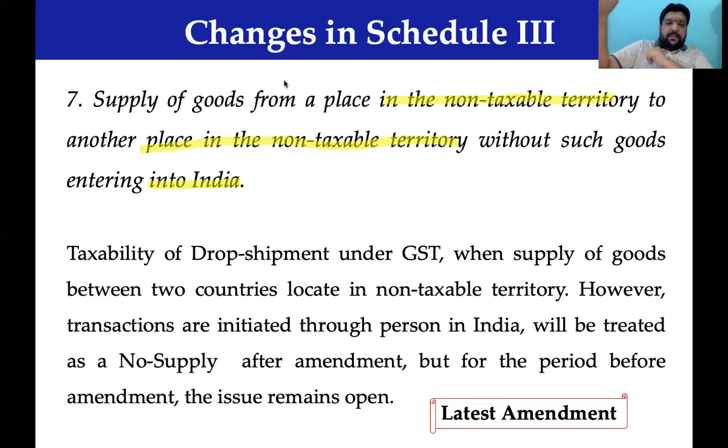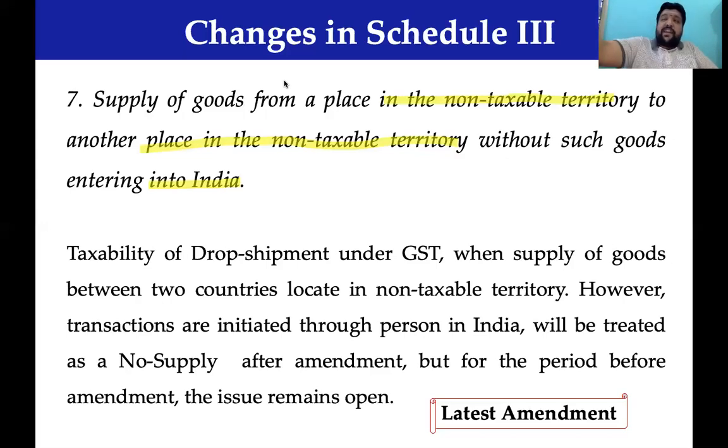From a non-taxable territory, Australia, to another non-taxable territory, China, goods go. But very interesting to note, the Indian company will collect money from the Chinese company. The Indian company will make payment to the Australian company.